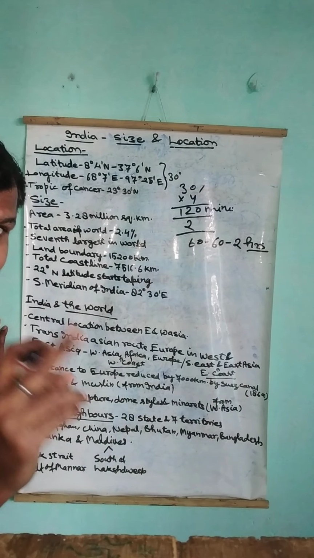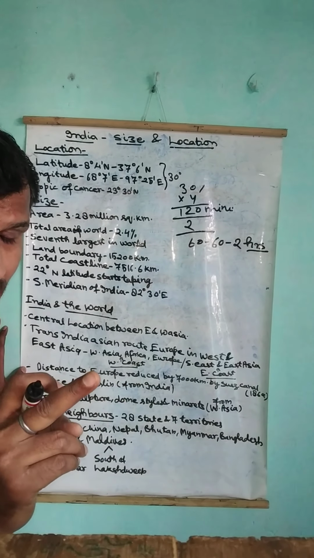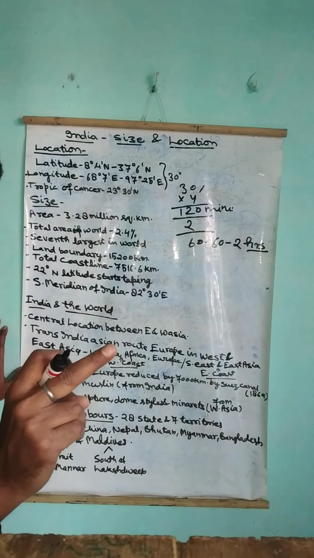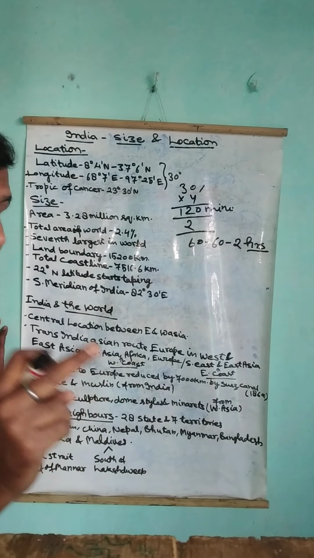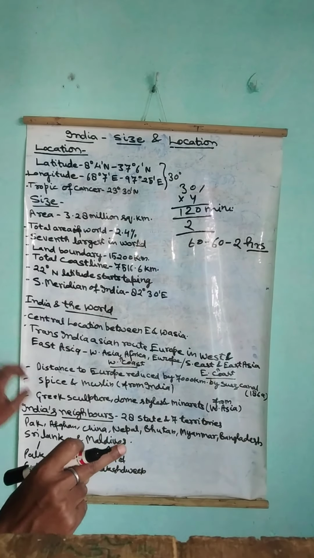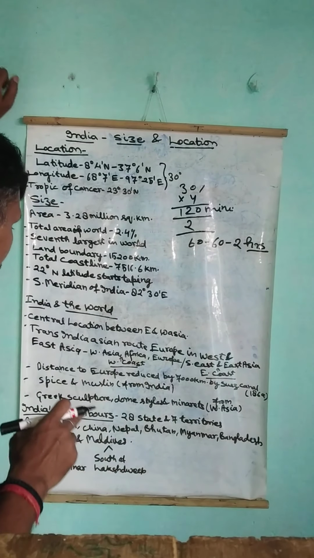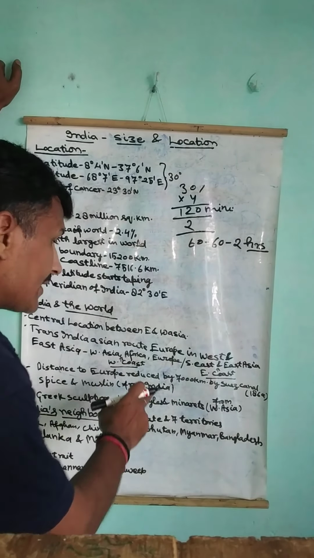in 1869, the Suez Canal, which is not a natural canal, it is made by human effort, was made in 1869. The distance to Europe was reduced by 7,000 kilometers after the making of the Suez Canal, towards Europe and towards the East Asian countries.